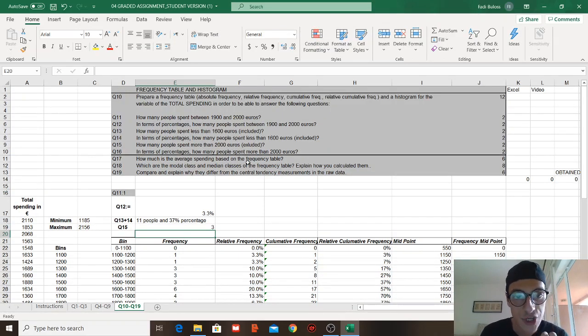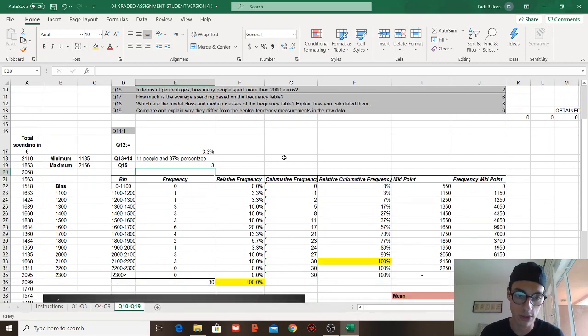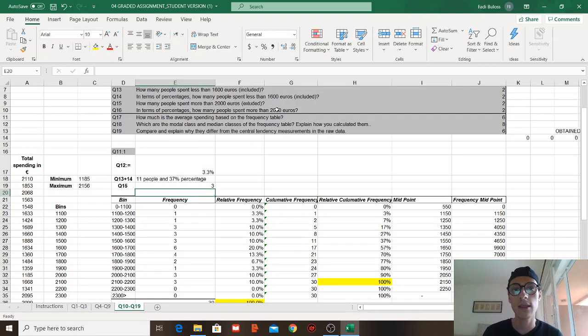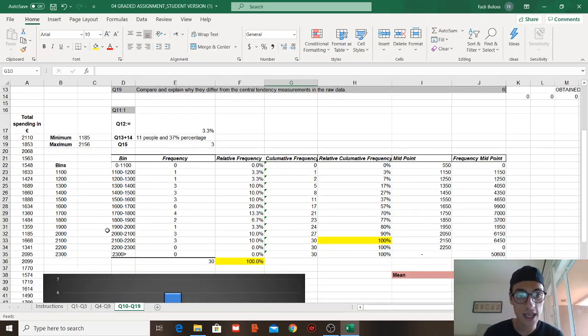Okay, in terms of percentage, how many people spent more than 2,000 euros? Here I had a bit of confusion, miss. I don't know if you want include the 2,000 or exclude spent more than 2,000. If it's included, and we talk about percentage here, relative, if it's included, it should be 20% because we take this one and this one.